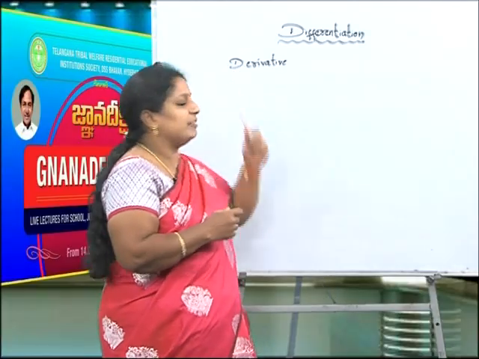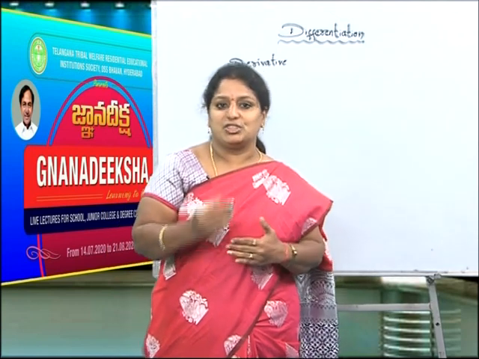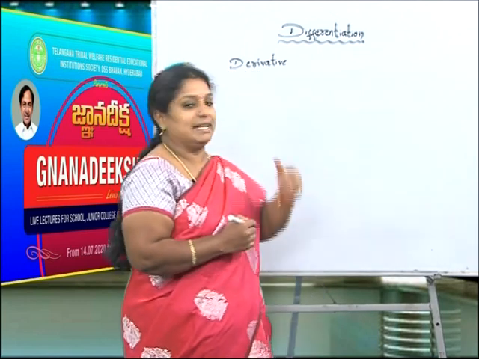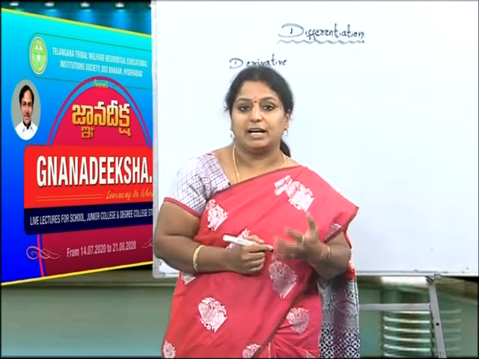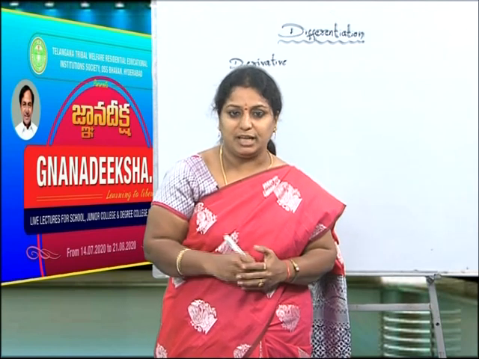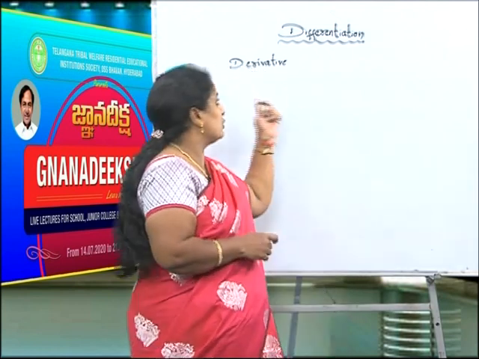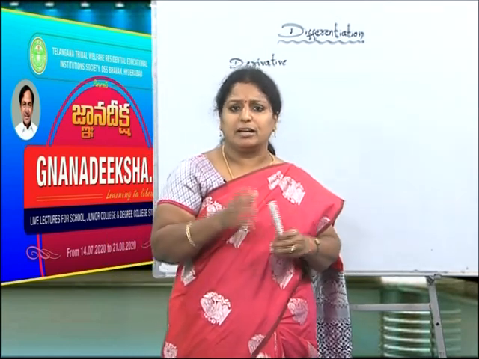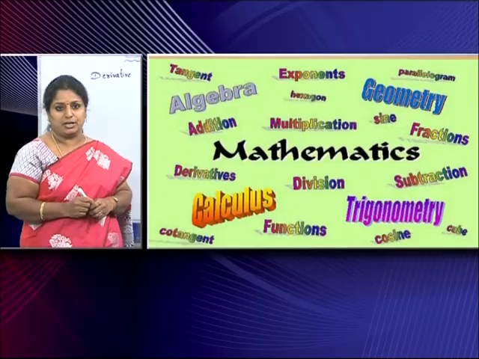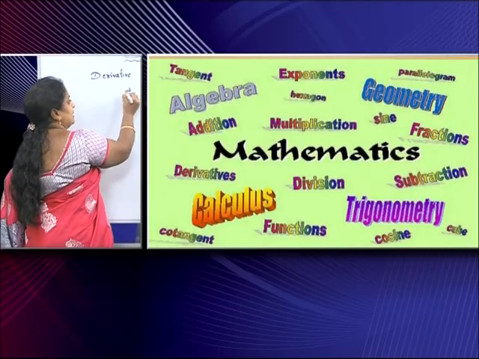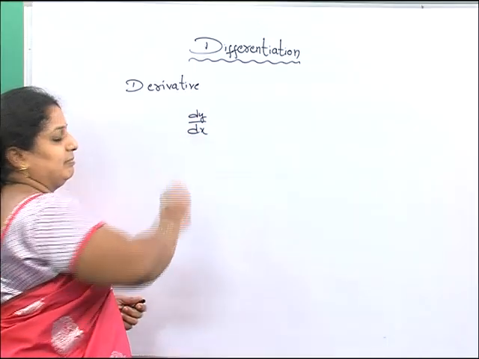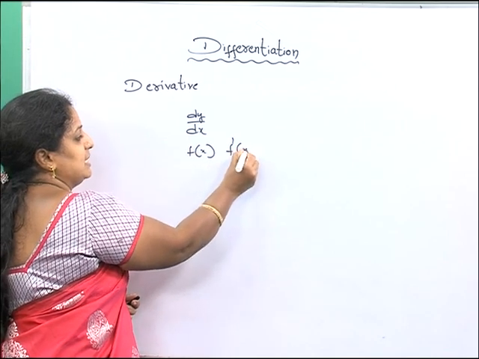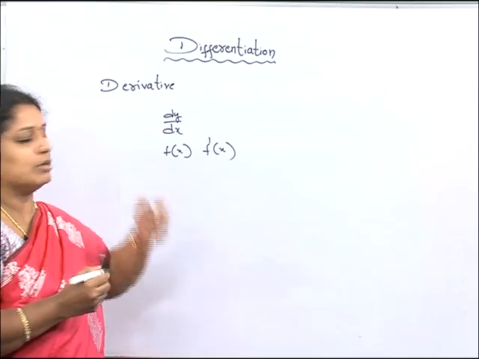So what is the meaning of derivative here? The rate of change of one quantity with respect to another quantity is called a derivative, or we can also say the rate of change of a particular function with respect to its variable is called a derivative. Specifically, for a function, the rate of change is denoted as dy by dx, or we can write the function as f of x and denote it as f dash of x. So this is the main concept of derivative.